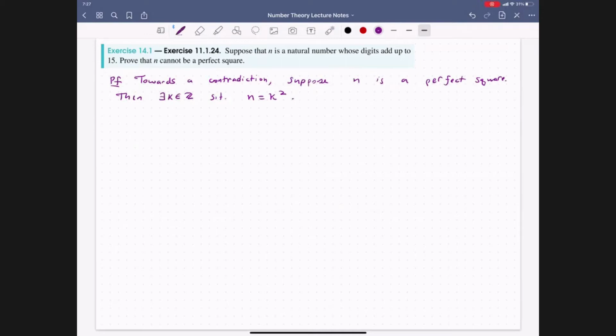I'm going to write this down to recall: 9 divides n if and only if the sum of the digits of n is divisible by 9.